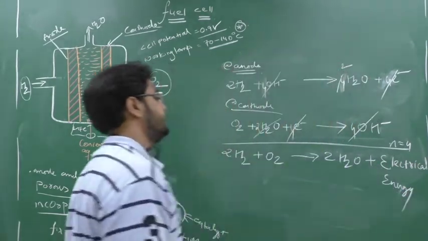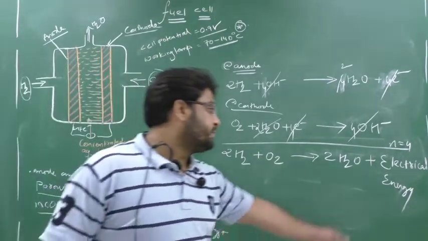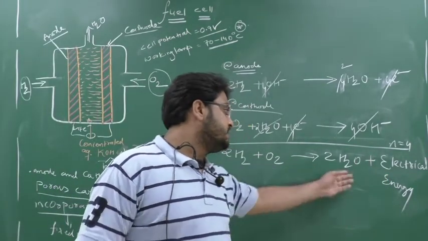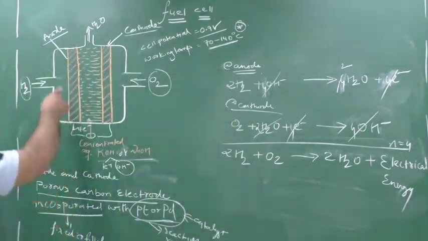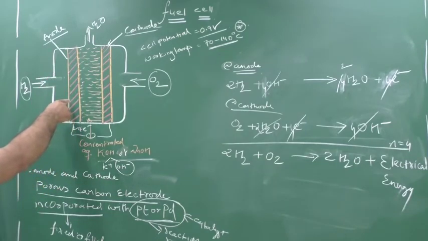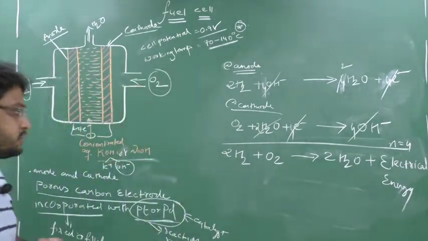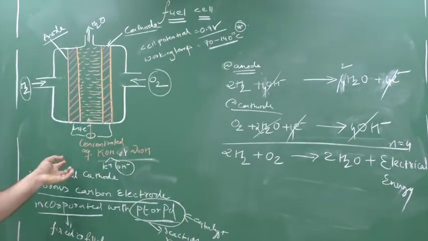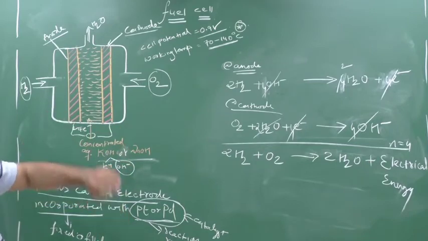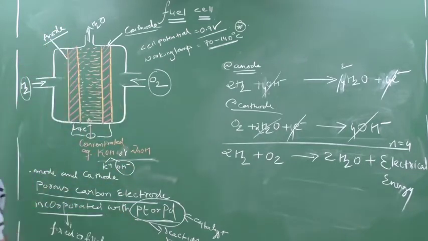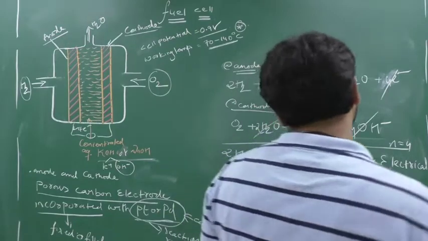Will obtain electrical energy. So you can see in the product side we obtain the electrical energy as well as we obtain the water. Clear? So this electrical energy can be obtained from anode to cathode, and the byproduct is water. That's why this was carried to the Apollo space program, because in the Apollo space program they were used to obtain the energy, and the byproduct was water. So this water was used for drinking purpose.